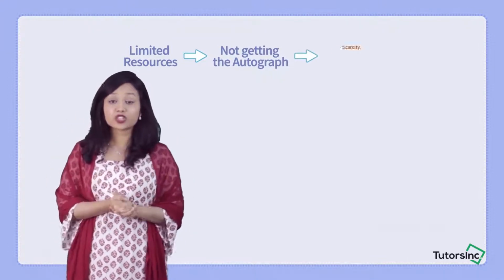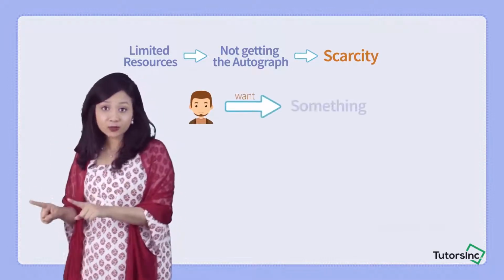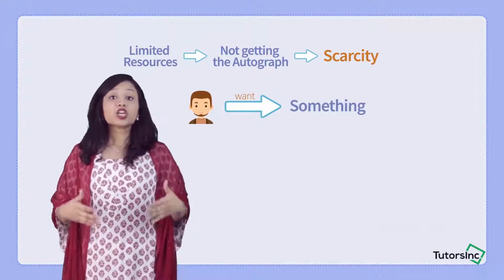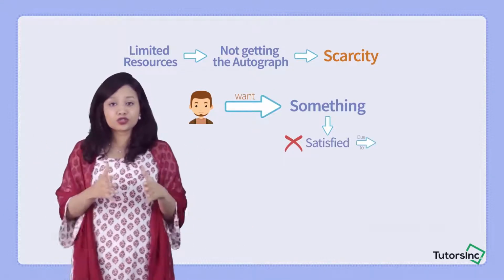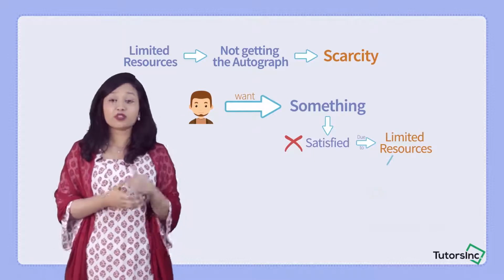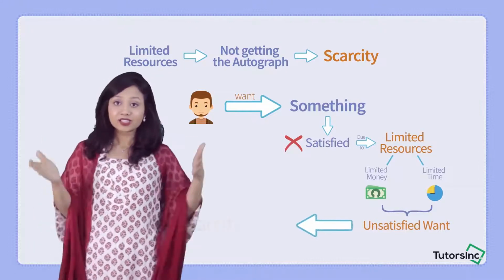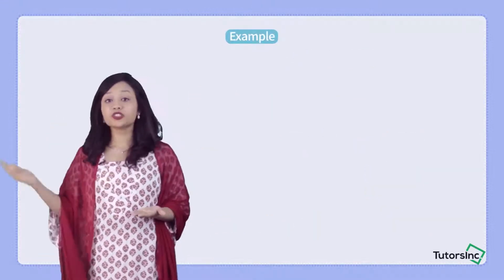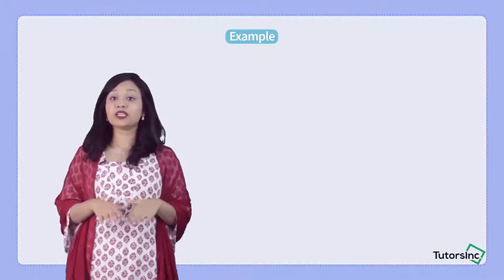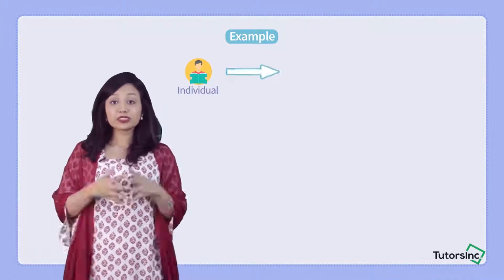So again, the situation of scarcity has arisen. What has happened? You want something, but your unlimited want is not able to be satisfied due to the limited resources that you have. You have limited money, you have limited time. That's why your want is not being satisfied. Hence, scarcity can be seen again in this situation. So now let's consider the example of scarcity in another situation. This situation would be like the rest, where I'm going to focus on individual people or individual personas. Say, for example,